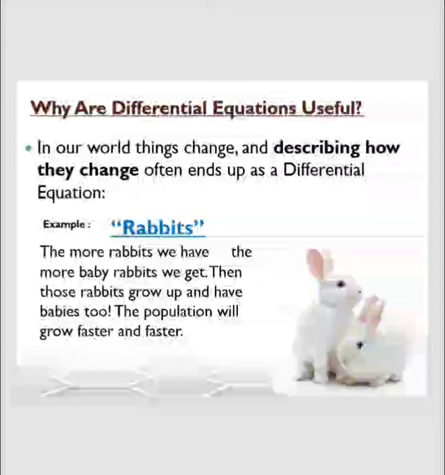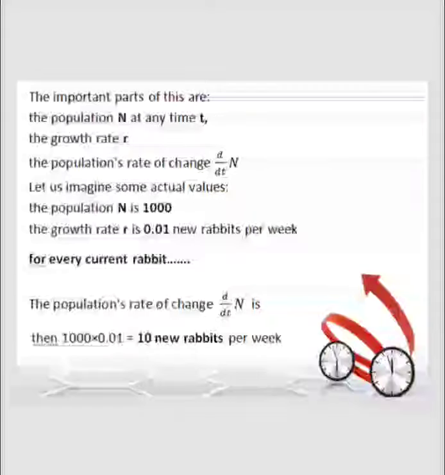For example, rabbits. We consider one rabbit. We have a female rabbit. They give birth to small rabbits, and they grow faster and faster. The babies grow, and they also give birth, and those also grow up and give birth. This is the change in our day-to-day life. So we calculate how the rabbits are born, and in what interval of time, by a differential equation.